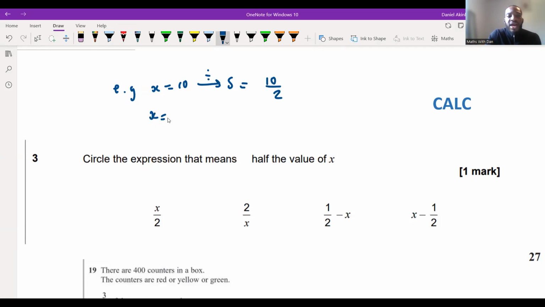Let's do another one. x is equal to 100, right? Half of that is 50, right? Why? Because it's 100 divided by 2. So you can just use actual numbers to help you get an idea of what the question is asking and then extend it to letters. So now we know that it's the number divided by 2. It must be x over 2. Does that make sense, guys? Well done,